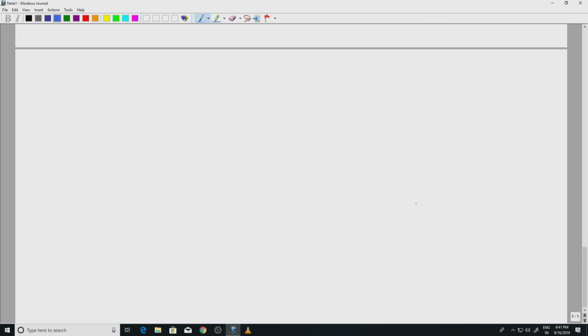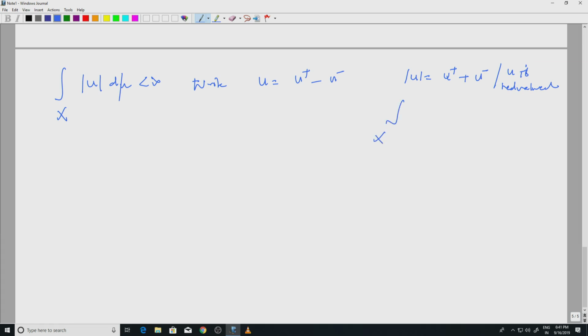So, I know that integral of mod u d mu is finite. We write u as the positive and the negative part, u plus minus u minus, and mod u is nothing but u plus plus u minus, because u is real valued. And integral over x mod u d mu is simply integral over x the positive part plus integral over x the negative part.